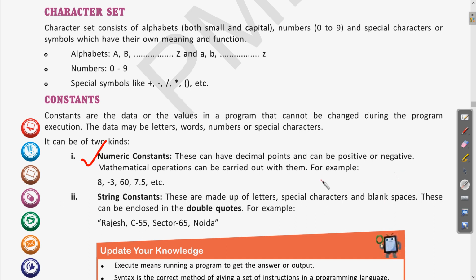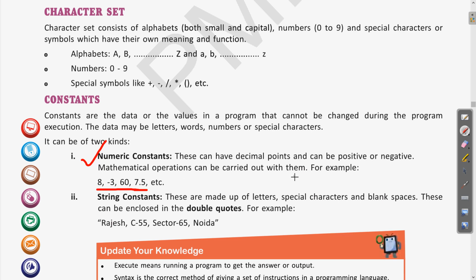So as we use different numbers like 5, 6, then -5, -3, all of these can be numeric constants. Any number is numeric, meaning any numerical value, and constant as it is fixed. So mathematical operations can be carried out with them. Here are a few examples of the numeric constant. We can also use decimal values; for example, in maths we write a decimal with a point, and that can be used. Negative and positive numbers can all be used as numeric constants.